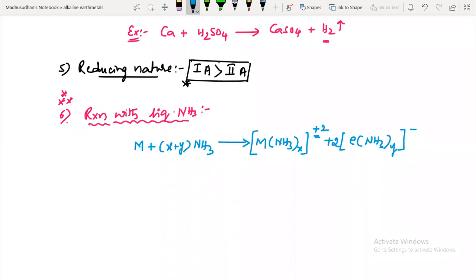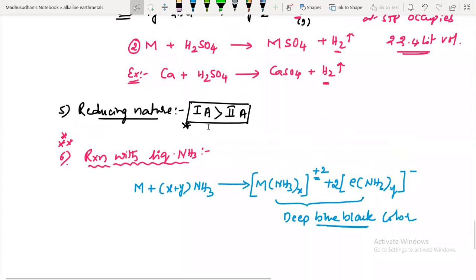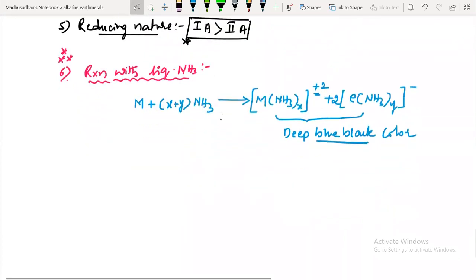And this solution has a deep blue black color, a mixture of blue and black. Is it over? That's it.